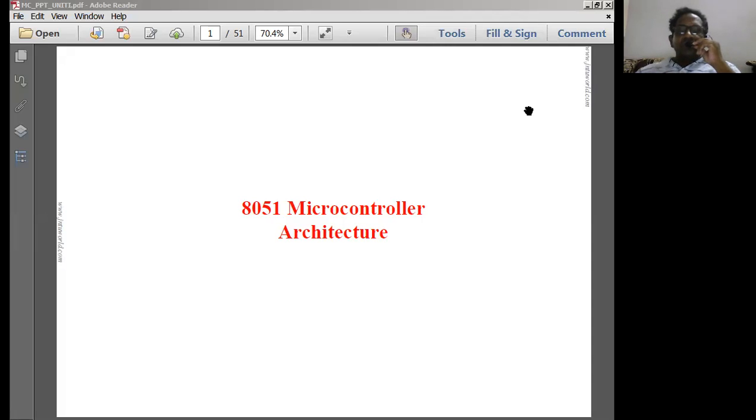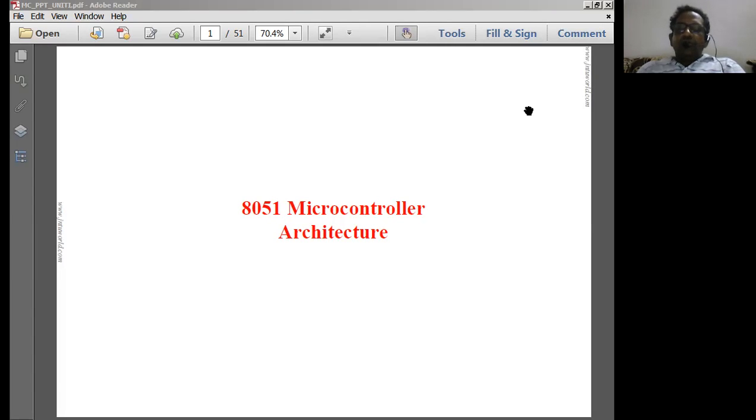In the previous session, we discussed the basics of embedded systems, a definition of an embedded system, the types of embedded systems, skills required to design an embedded system, and some examples of embedded systems. All those important points we have discussed, and we have concluded that an embedded system is basically a computer based system normally meant to perform a specific task.